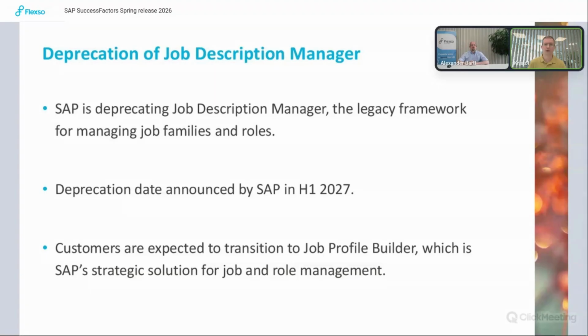Important note, if you still use the job description manager, this will be deprecated. So it will be replaced by the job profile builder. You still have time to make the switch, but if you are using the job description, I suggest you take the necessary steps to make the switch well in time.